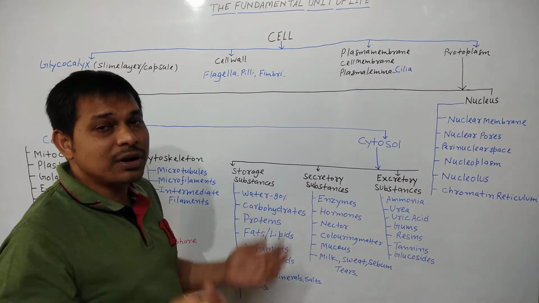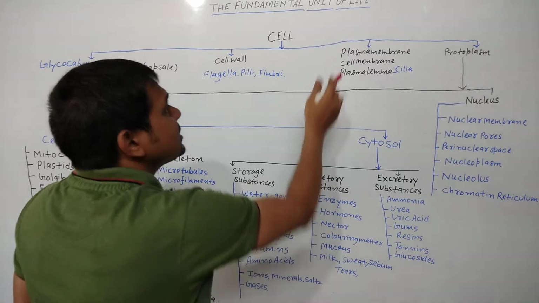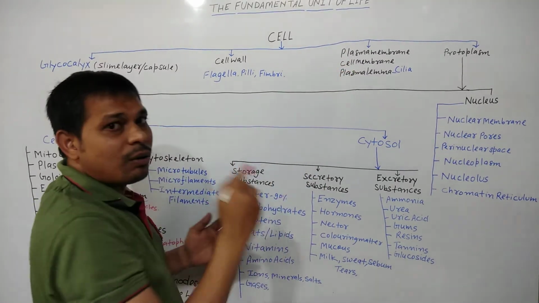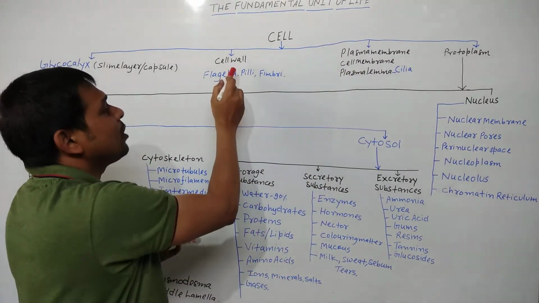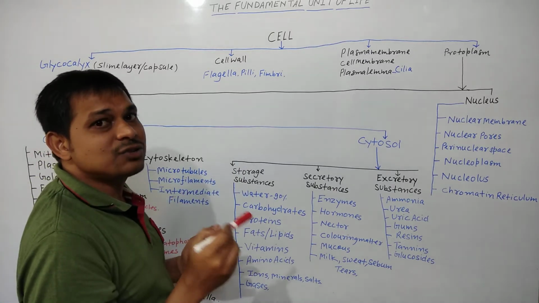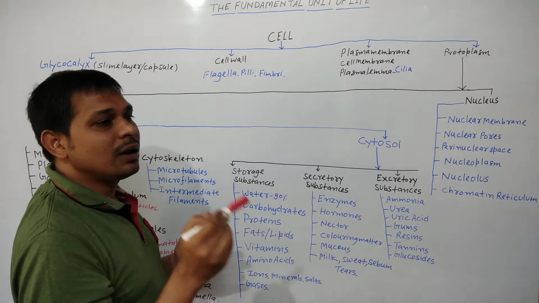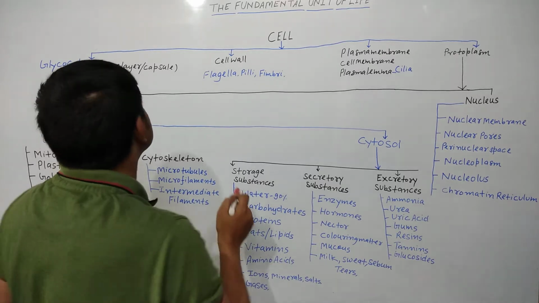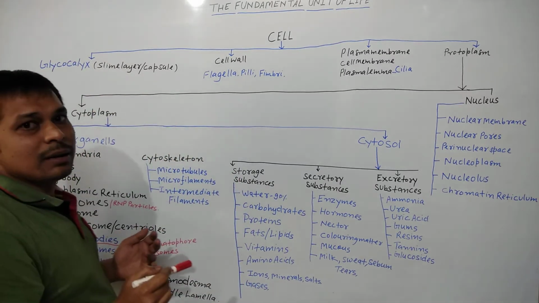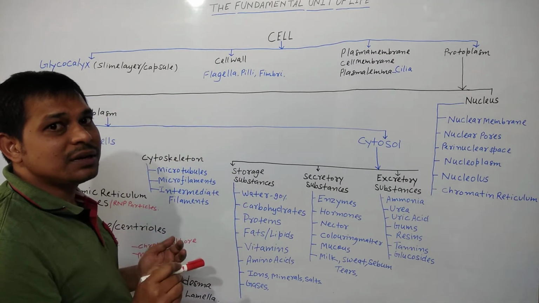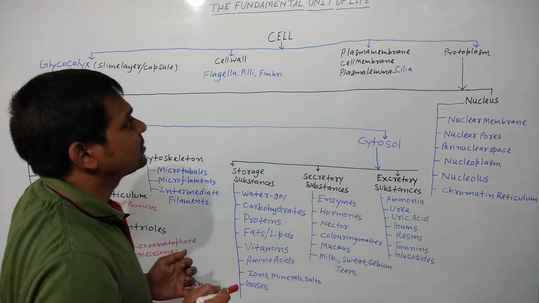They make the boundary of the cell. Cell membrane is present in all the types of cells. Cell wall is present in case of plant cell, fungal cell, protista cells, Monera cells. And glycocalyx may be present or may be absent in case of prokaryotic cells.